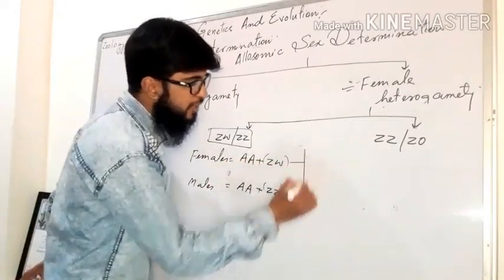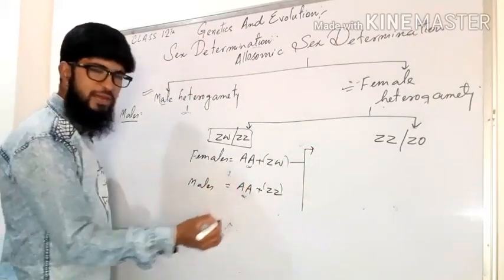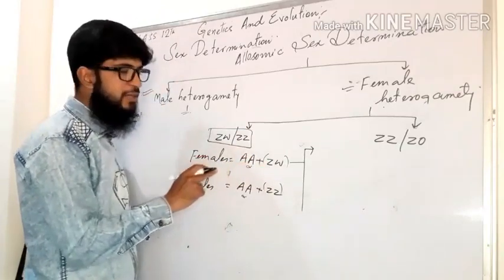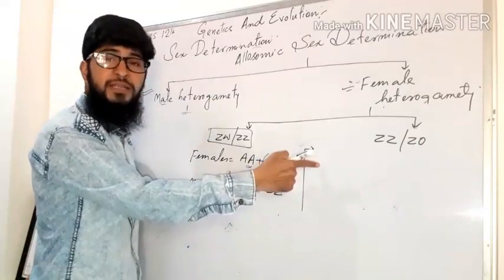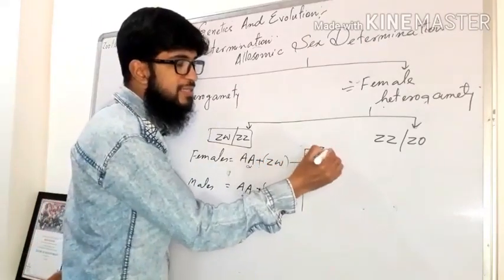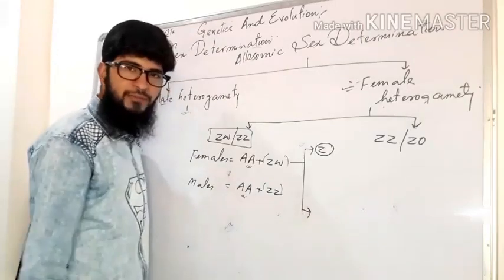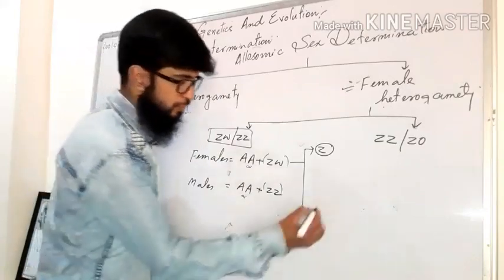And females will produce the gametes as, forget the autosome set as we did earlier. Now what we will do, we will form the gametes on the basis of sex chromosomes only. 50% of the gametes formed by the female will be having Z chromosome as the sex chromosome and 50% of the eggs will be having W as their sex chromosome.